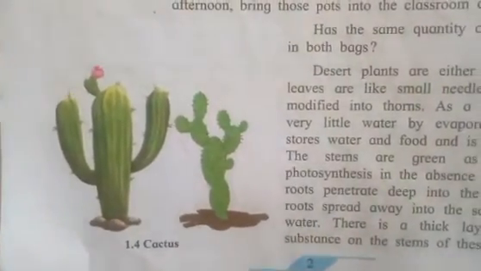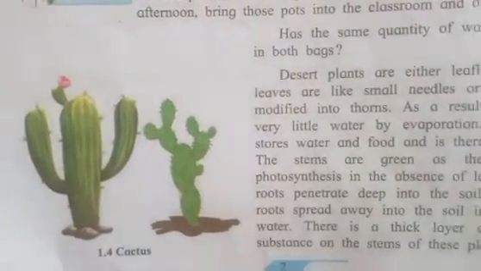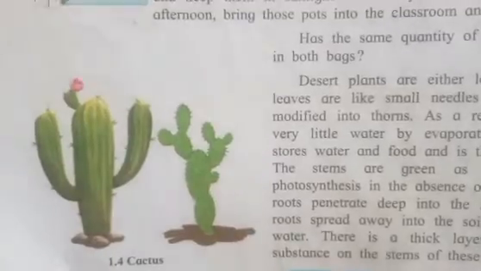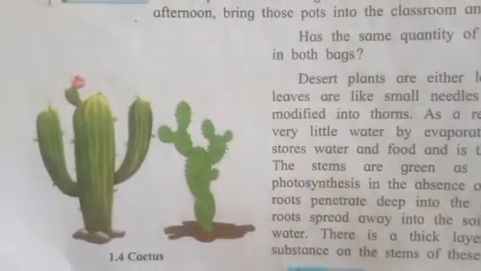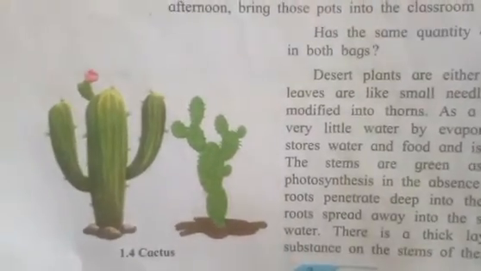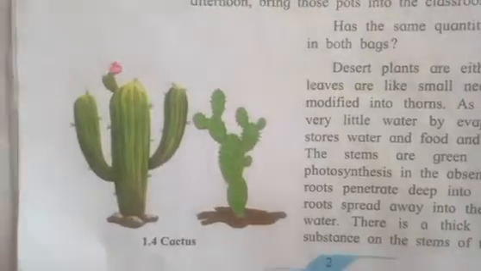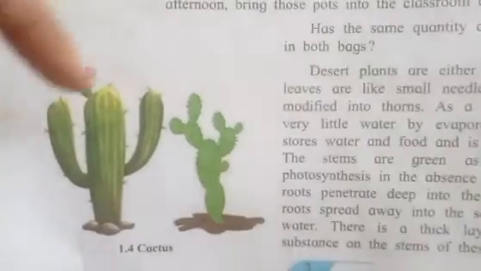Why are these leaves turned into thorns? Because there is a loss of water from the leaves. Because of the sunlight, the water in the leaves gets evaporated easily. So to prevent the loss of water, these leaves are turned into thorns.